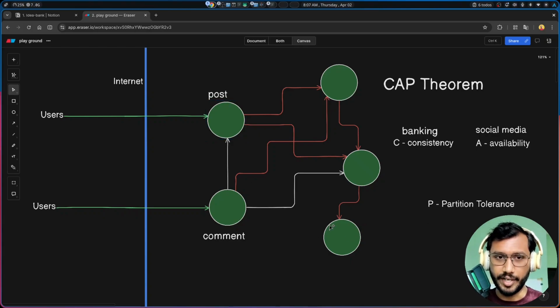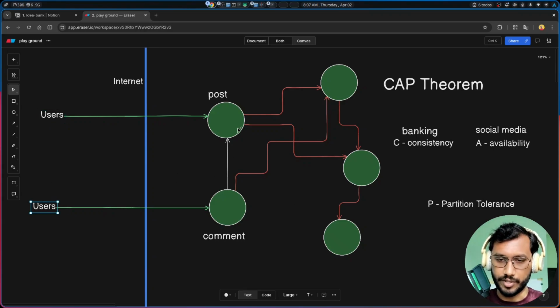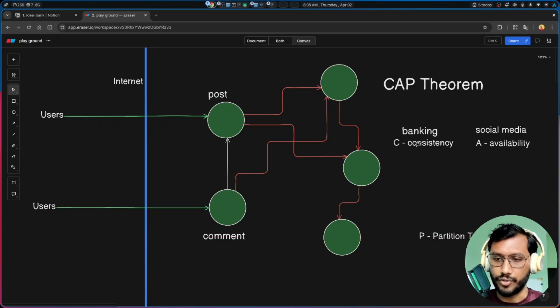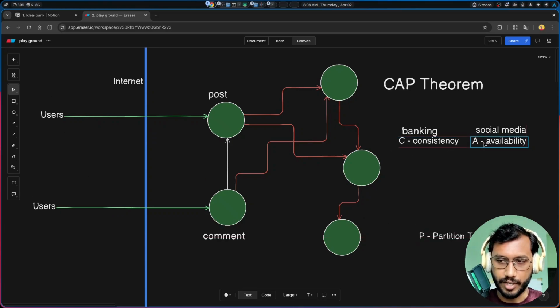So now let's recap everything. In a distributed system, we have multiple systems connected to each other. If there is a network failure, for example, then two systems cannot communicate. In that situation also, we want the user to be able to access our system, and that is called partition tolerance. If there is a partition, we tolerate it and keep serving users. And after that, we have to choose between consistency and availability according to our need.